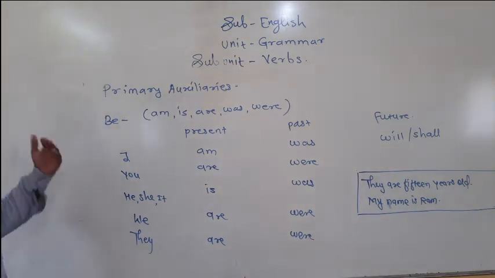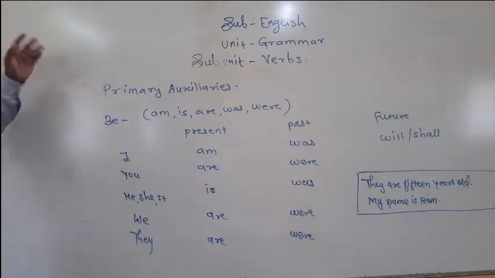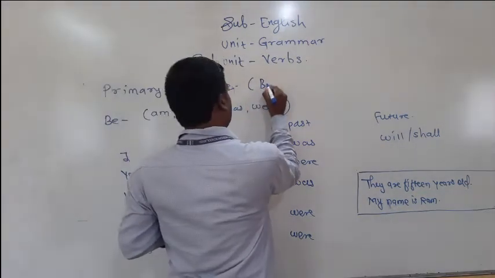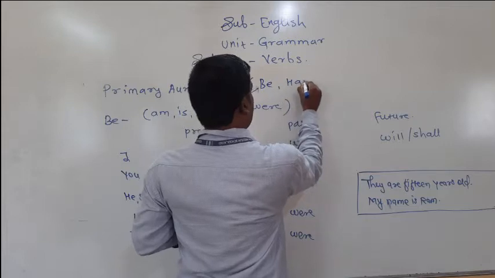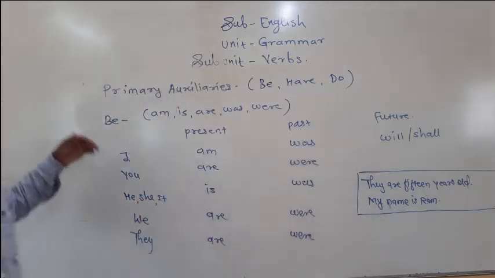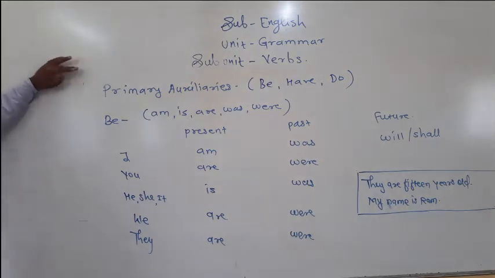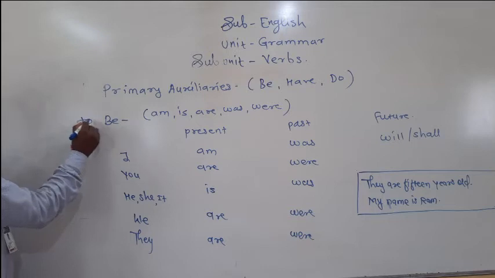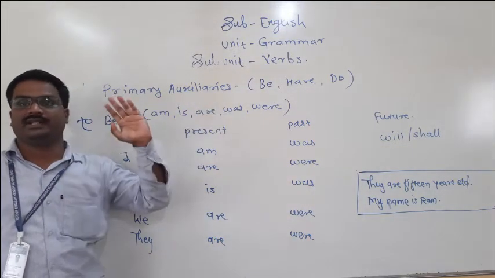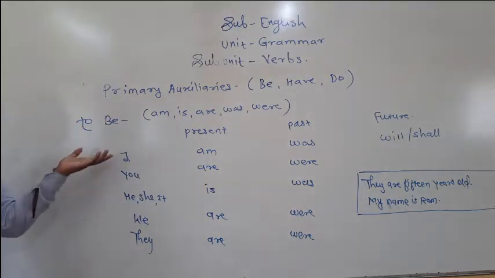In them, the primary auxiliary. See here, primary auxiliary has subdivided into be, have, and do. Okay, these three are getting under this category. And then be means what? Be means here to be. To be means am, is, are, was, were. Okay, these are primary auxiliaries. These are getting under the primary auxiliaries.